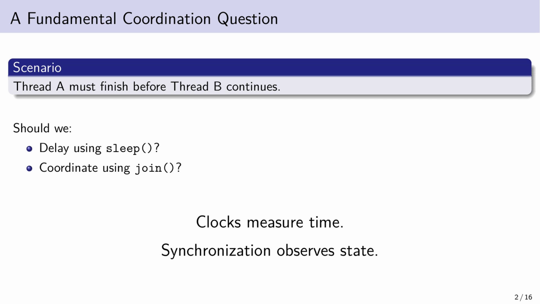Let's begin with a simple question. Thread A must finish before thread B continues. How do we enforce that? Do we wait for time to pass, or do we wait for the work to actually finish? Clocks measure time, synchronization observes state. And in concurrency, state is what matters.